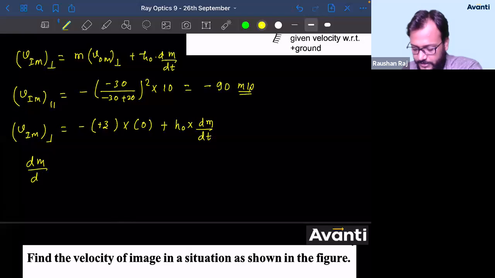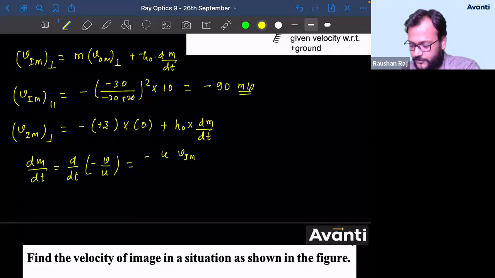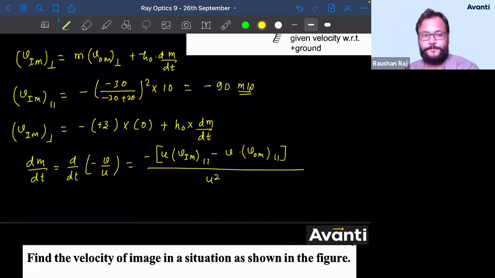So dm by dt will be d by dt of minus v by u. So differentiation will minus बाहर आएगा. I'll let u into dv by dt will be velocity of image with respect to mirror in parallel direction, minus v into du by dt will give us the velocity of object with respect to mirror in parallel direction, divided by u square. Now put all the values, guys.